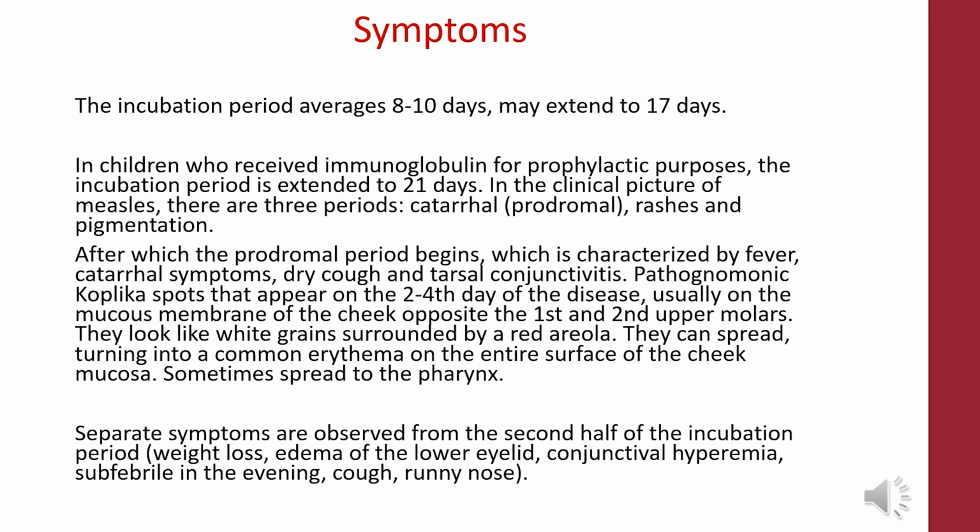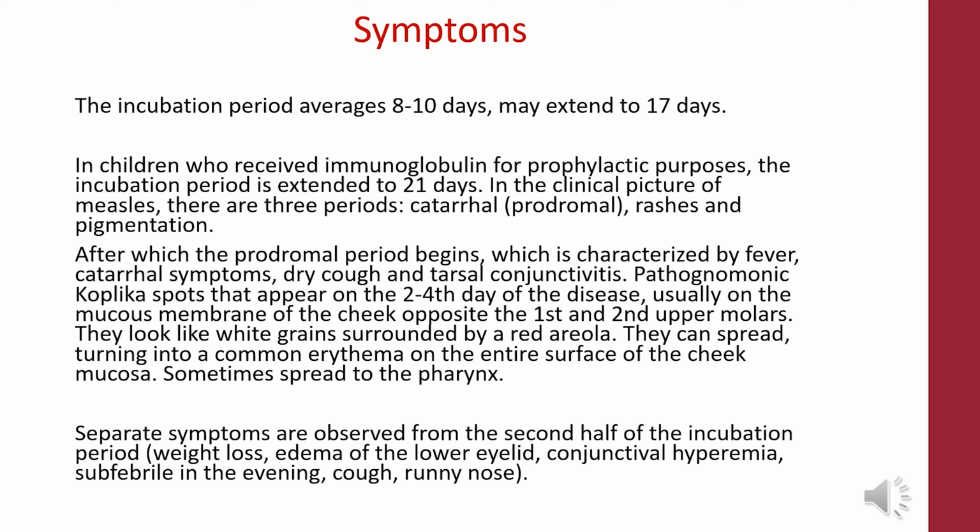The prodromal period is characterized by fever, catarrhal symptoms, dry cough, and catarrhal conjunctivitis. Pathognomonic Koplik spots appear on the 2nd to 4th day of the disease, usually on the mucous membrane of the cheek opposite the first and second upper molars. They look like white grains surrounded by a red areola.